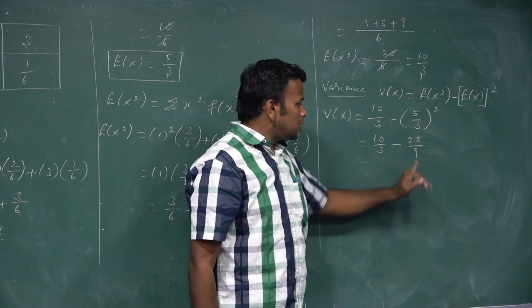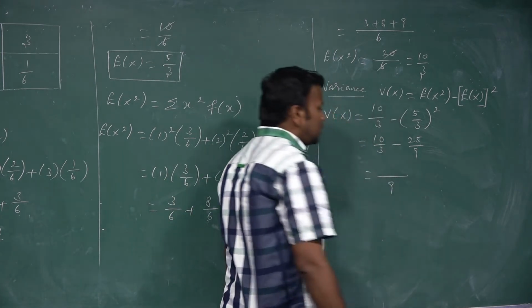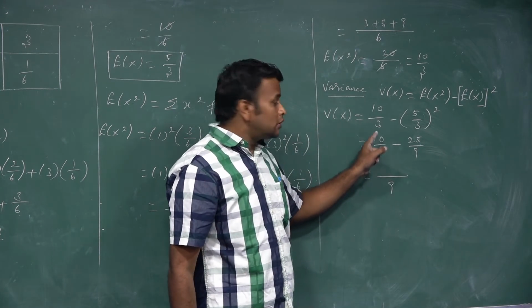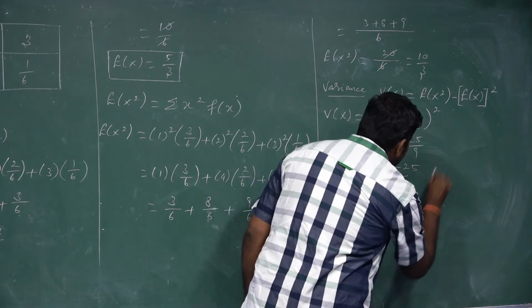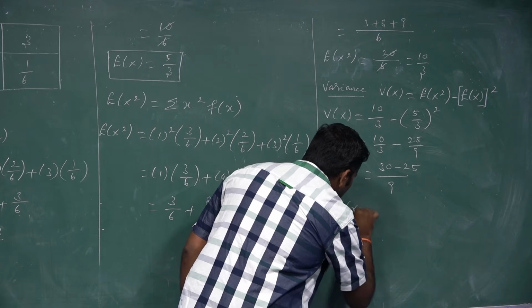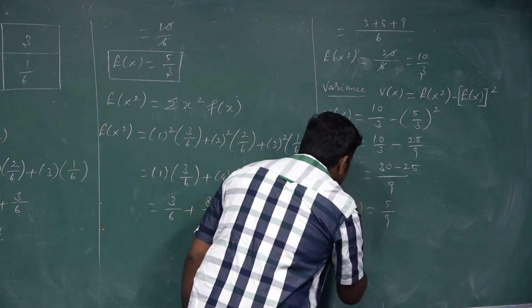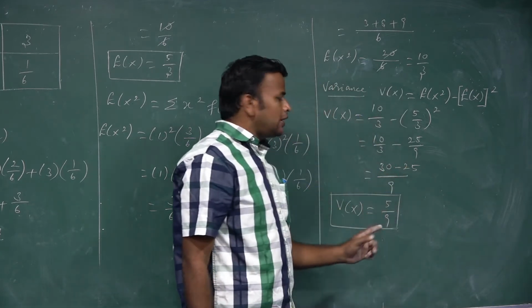The LCM of 3 and 9 is 9, so the whole thing is divided by 9. But the first term's denominator is a 3, so you multiply 3 to the numerator, 3 times 10 is 30, minus 25. So V of x is 5 by 9. 30 minus 25, so 5 by 9.